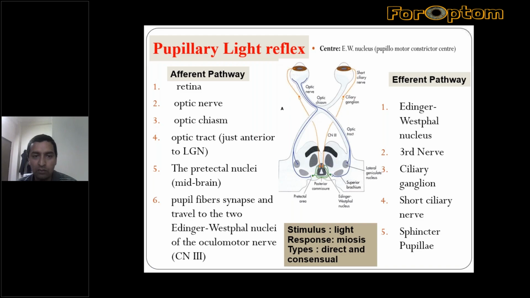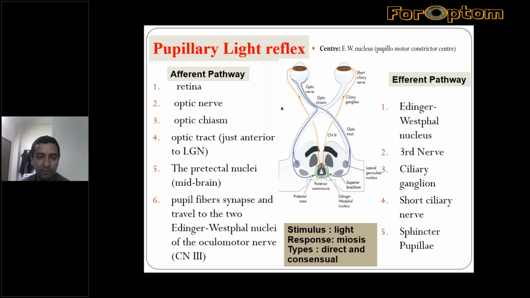So the afferent pathway starts from the retina, where the photoreceptors convert the light stimulus into an electrical action potential. That action potential travels along the optic nerve, optic chiasma, and optic tract, just anterior to the lateral geniculate body.